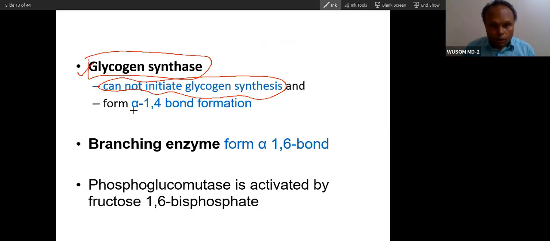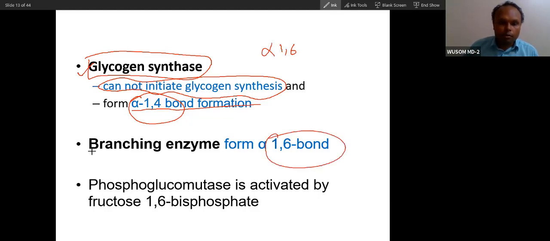Alpha 1,4 bond formation is only the property of glycogen synthase. The glycogen synthase cannot form alpha 1,6 bonds. The property of alpha 1,6 bond formation belongs to the branching enzyme. Branching enzyme will form this alpha 1,6 bond, not glycogen synthase.